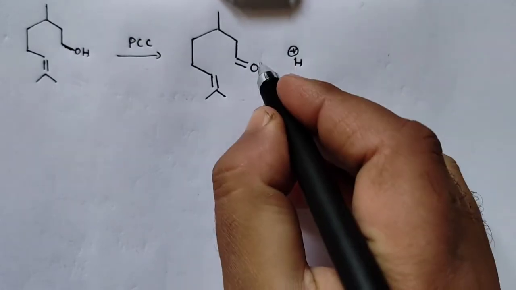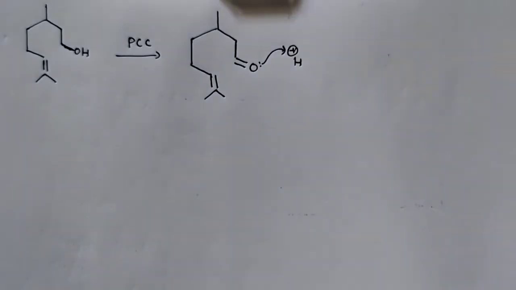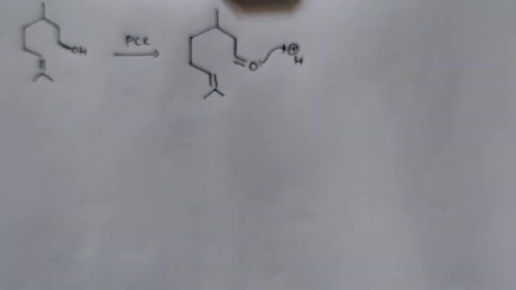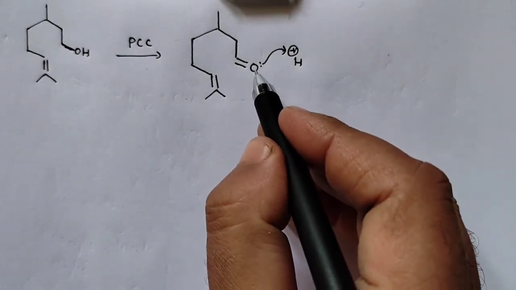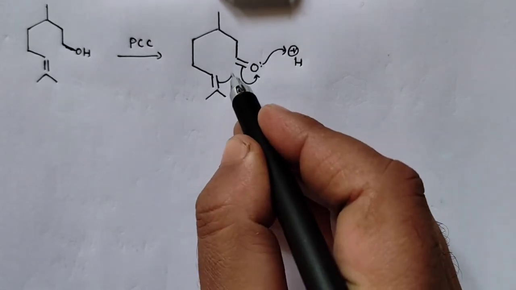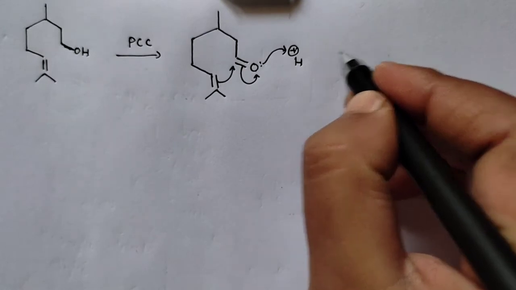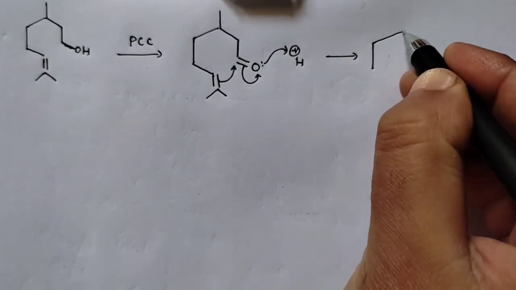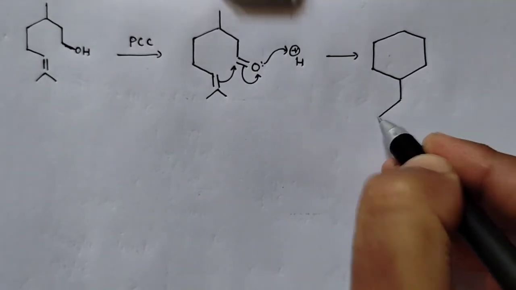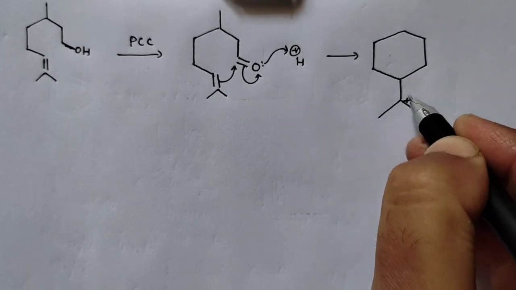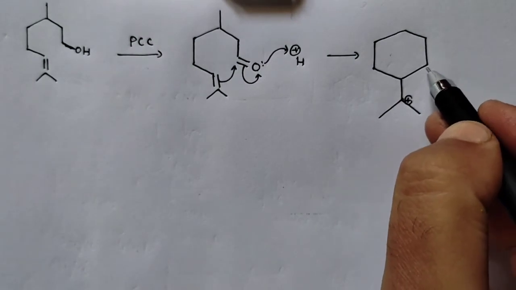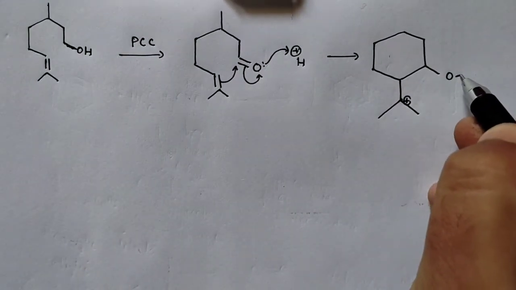So this will take a proton. Okay. So then what will happen? So here I will make it in a single step so as to save time. So it will get a positive charge because it has donated a proton. So then that will get neutralized by this, and this double bond will move to this position. So you have the cyclized structure formed. You have plus charge here, okay, because this bond moved here, and at this position you have O and H.